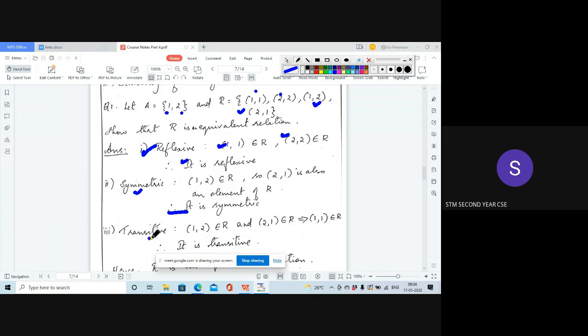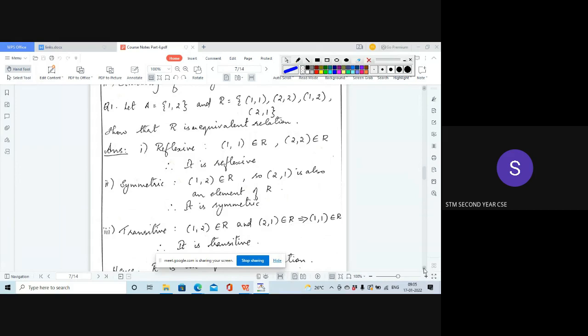The next is the transitive property. It says that if a is related to b and b is related to c, then a is related to c. Here we have 1 related to 2 and 2 related to 1, so 1 should be related to 1, and that ordered pair is also there. So it satisfies the transitive property. Since all three properties are satisfied, this relation R is an equivalence relation. Next, let us move on to the next part.